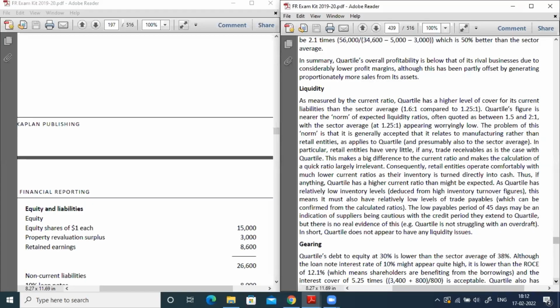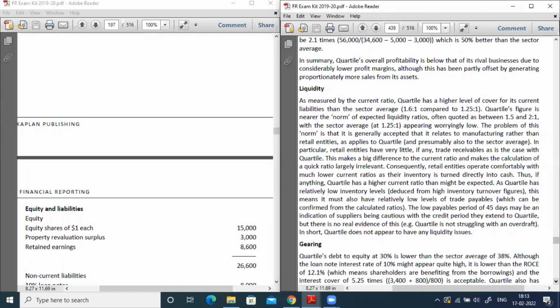So retail entities operate comfortably with a much lower current ratio, as their inventory turns directly into cash. I hope, participants, you can understand: if a company is in the retail sector, the percentage of receivables will be very low, because most of the transactions will be on a cash basis only. So the receivables will have less effect on this. So the quartile has a higher current ratio than might be expected.